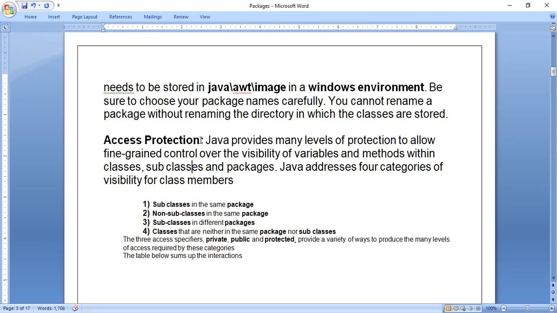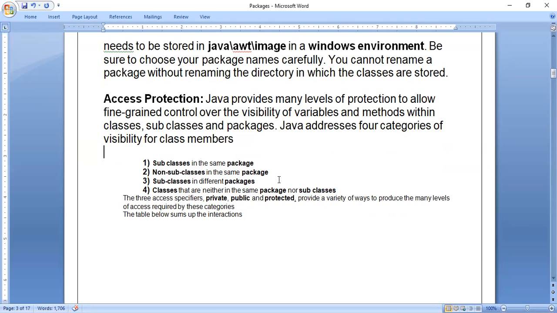Now, access protection means, why are they using protection here? The intention of creating packages is nothing but giving protection for the Java files. You will come to know this from a very mini project. It's not a project actually, but if you look at these files, there are 7 files, and 4 files are put in package P1. The other 3 files are put in package P2. We'll see how to execute that whole thing together. Before that, some theoretical concepts are there, so we will see what they are.